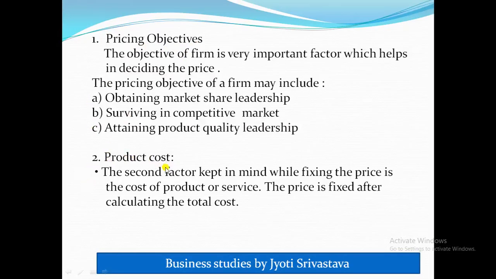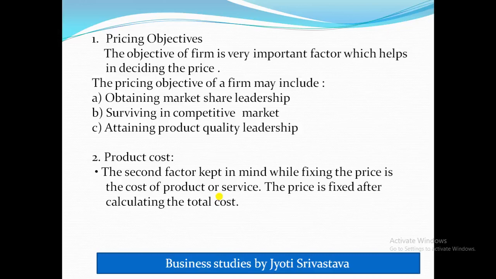Then comes your product cost. The second factor kept in mind while fixing the price is the cost of product or service. The price is fixed after calculating the total cost. Means the next important factor kept in mind while fixing the price is the product or service cost. The price of the product must be able to cover the total cost of the product.